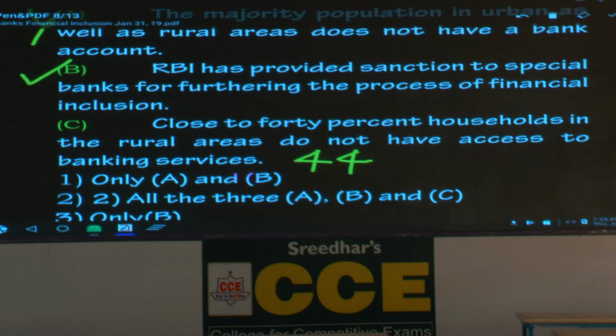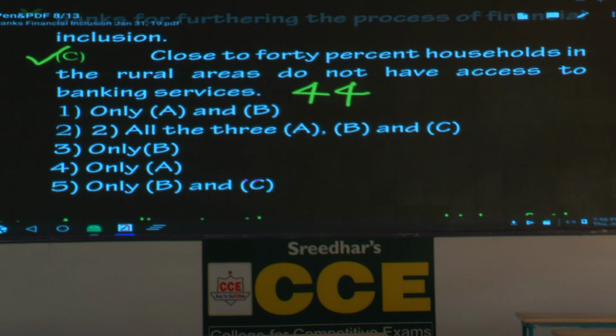Is that right or wrong? If that is right, C is right. Please tick C. Are you aware of that? Yes? Fine. Now, based on that, what is the answer? Only B and C. Which option says that? The 5th option is the answer. Only B and C. I hope it's clear.